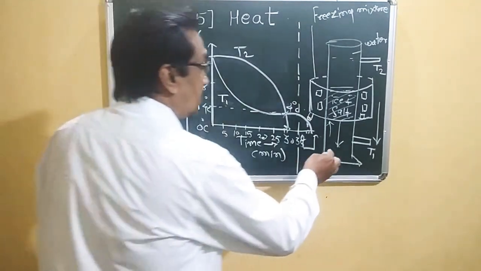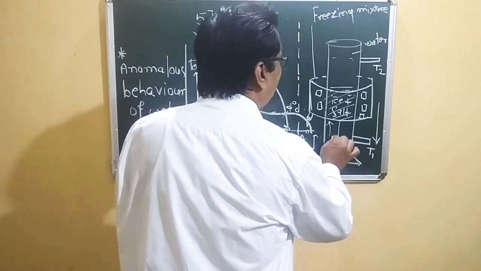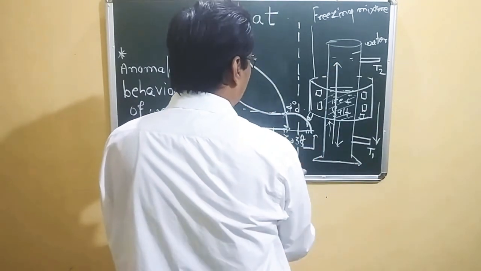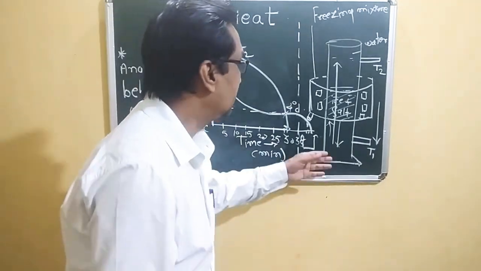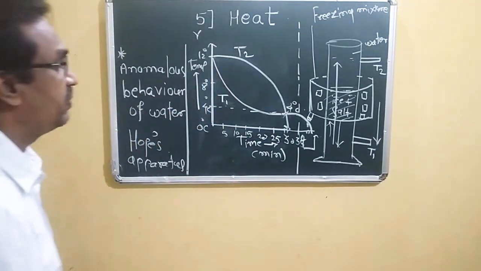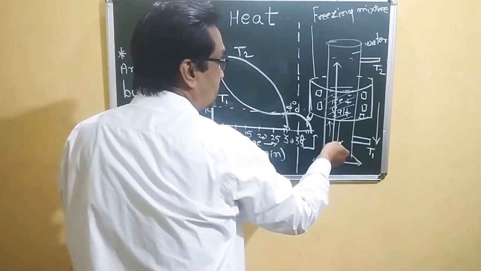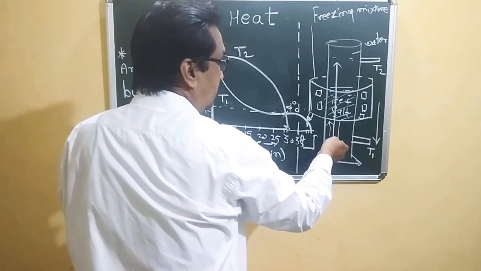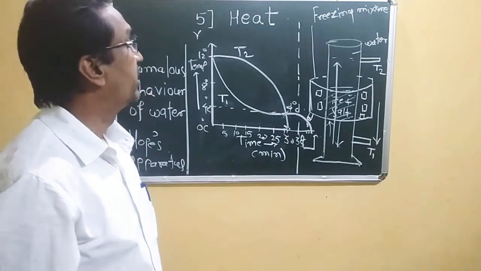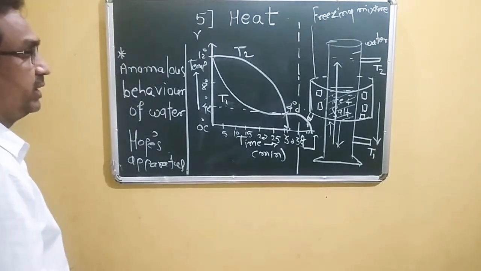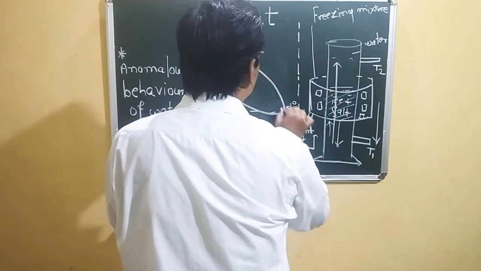So the water which is at the lower side goes upwards after 30 minutes, so we can easily find that for T2, this water which goes upward has very low density, and due to that the temperature of T2 decreases rapidly, and this shows on the graph.